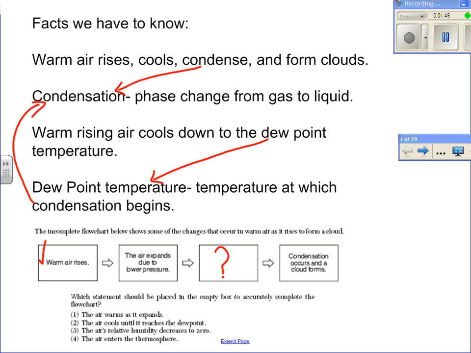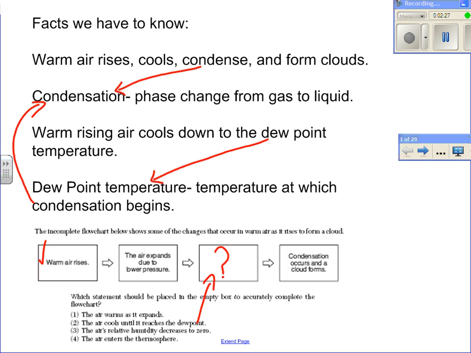So here are our choices. One, the air warms as it expands. Two, the air cools until it reaches the dew point temperature. Three, the air's relative humidity decreases to zero. And four, the air enters the thermosphere. So if we go back to our facts above, the best choice would be two. The air cools down until it reaches the dew point.